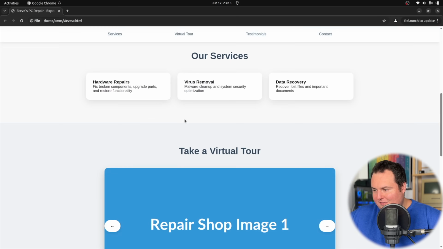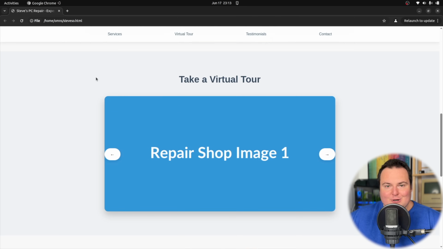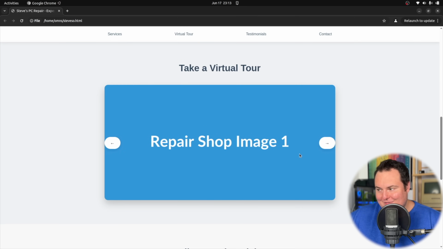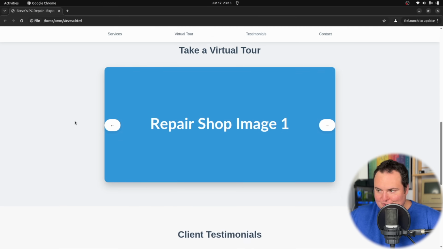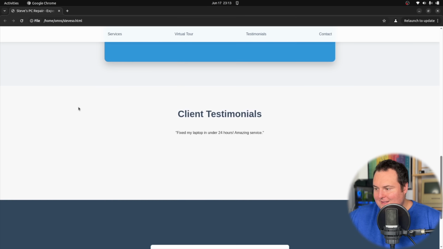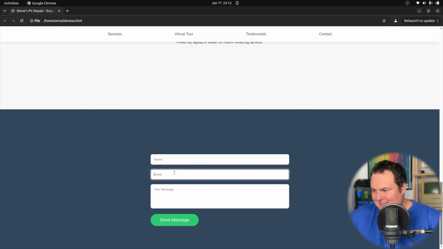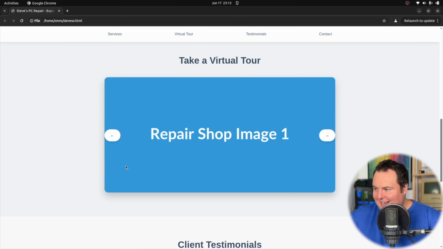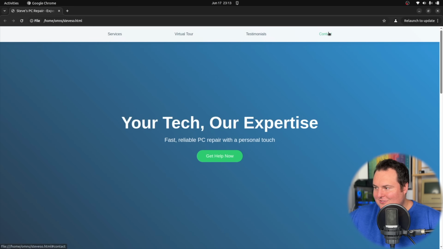Okay, it does have hover effects. Take a virtual tour. Oh, so put in like placeholder images as a virtual tour of our repair shop. Okay, they do work, and if there were actual images there, it would obviously work. We have some... okay, this is where... All right, I'm not... Let's see.